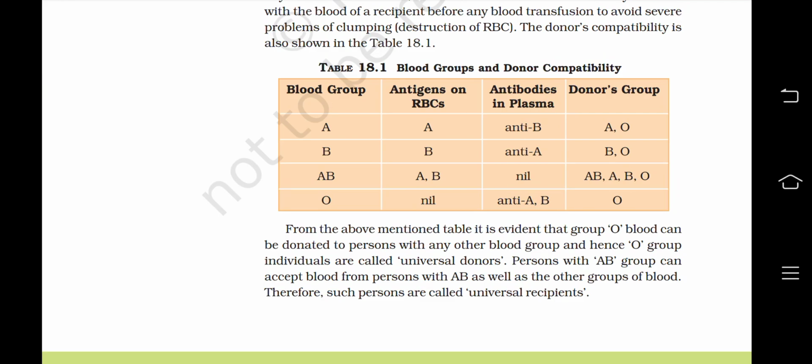Now from the above mentioned table, it is evident that group O blood can be donated to a person with any other blood group, and hence O group individuals are called universal donors. A person with AB group can accept blood from persons with AB as well as the other groups of blood. Therefore, such persons are called universal recipients.